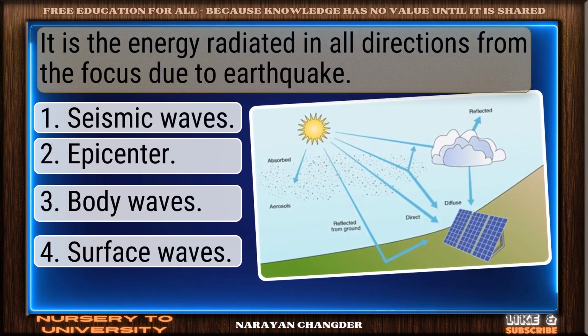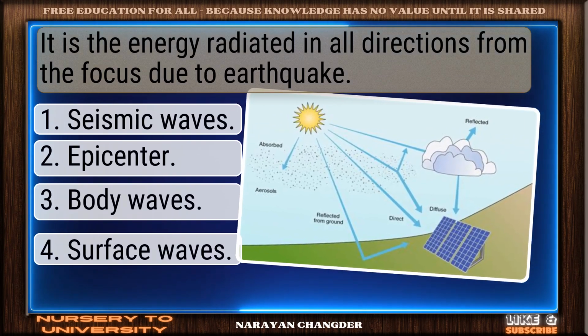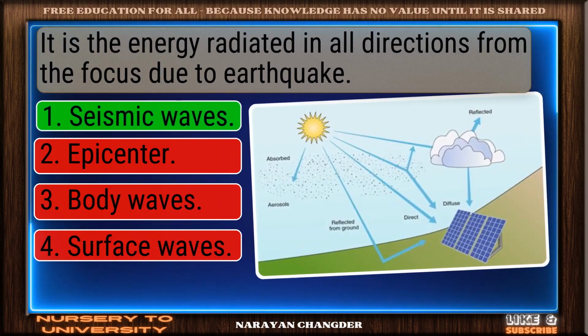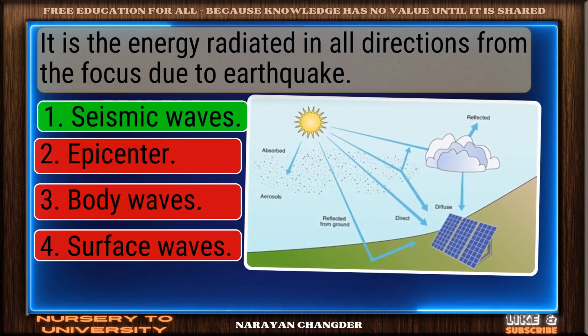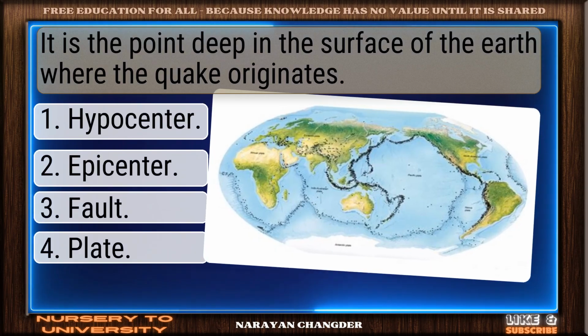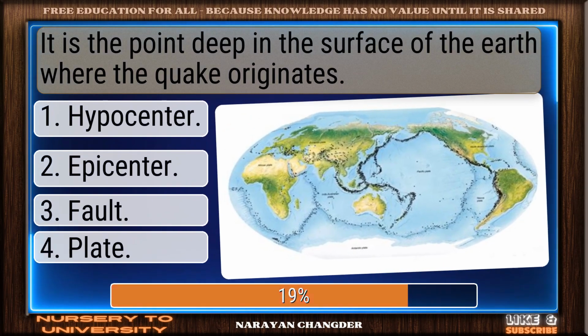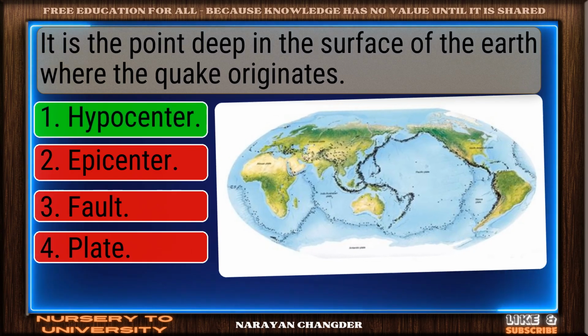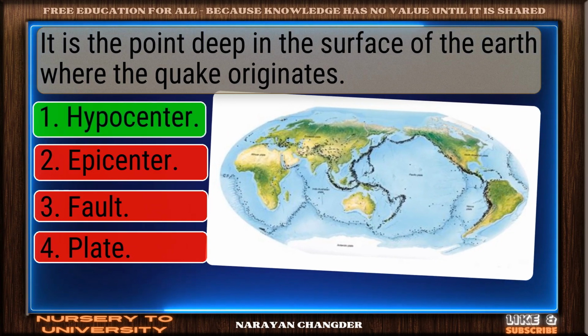It is the energy radiated in all directions from the focus due to earthquake. Right choice. Seismic waves is the best answer. It is the point deep in the surface of the Earth where the quake originates. Nice work. You chose hypercenter, and it is correct.